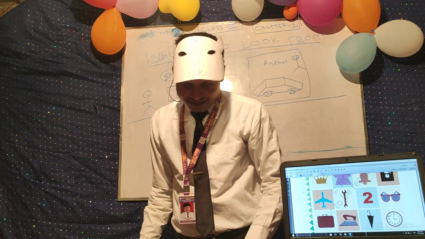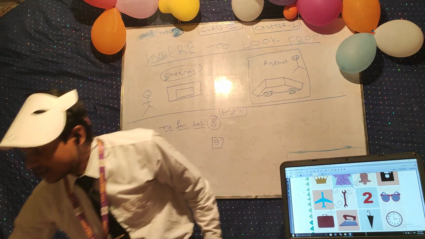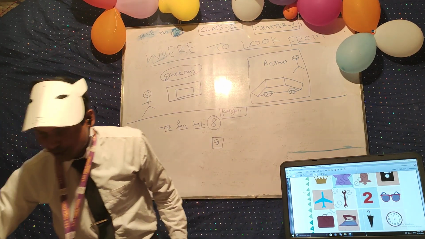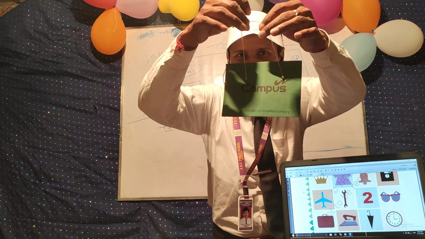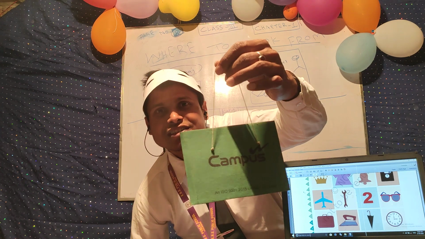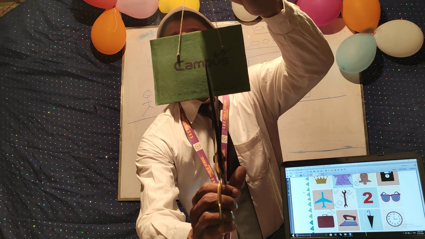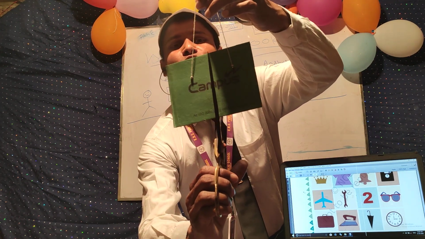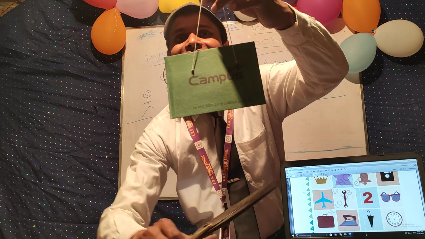And again a suitcase is there. Suppose this is the suitcase. I have made a suitcase for you. Okay, so can you say whether this suitcase has got a line of symmetry? Yes or no? Say it fast. So it has got a line of symmetry. I can cut this suitcase into equal halves, but not like this.